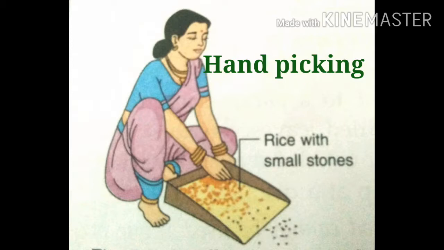These can be easily picked by hands. They are visible to our eyes: different in size, different in shape, different in color.